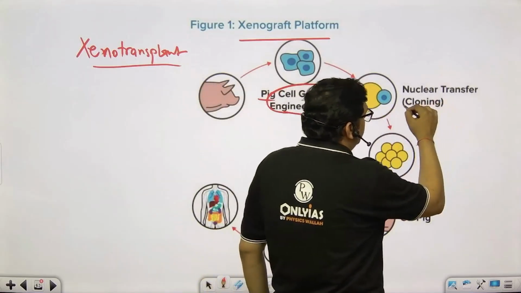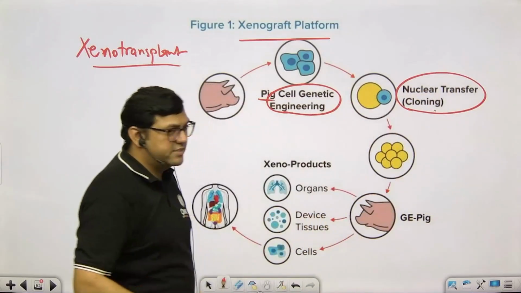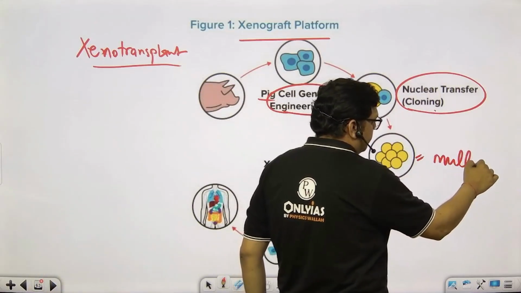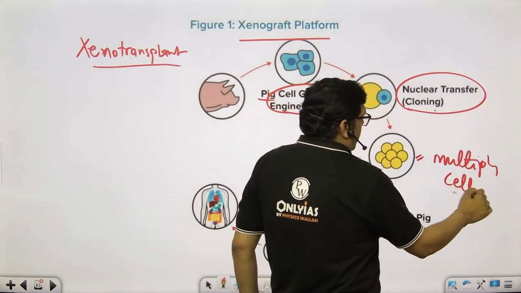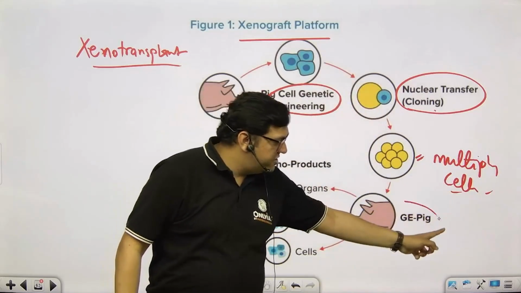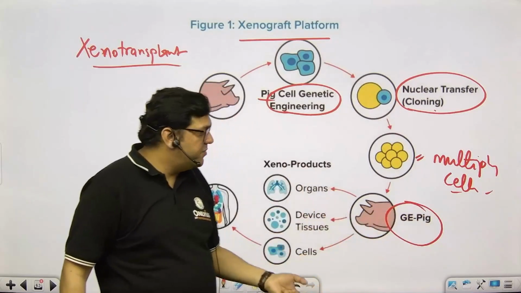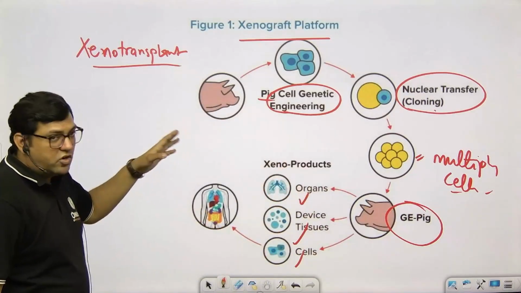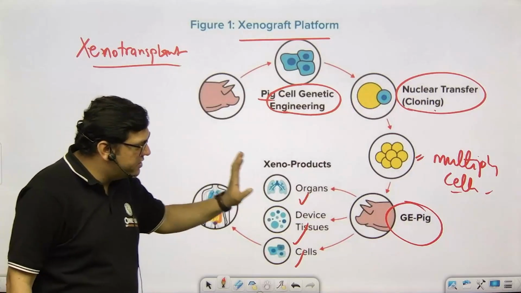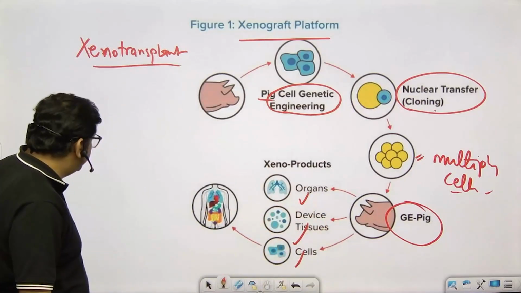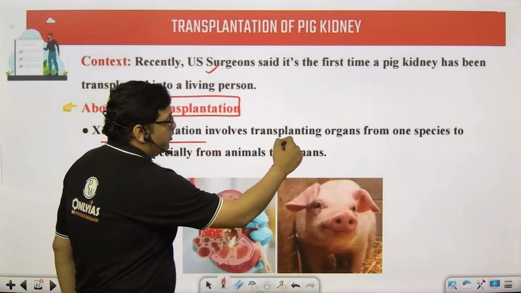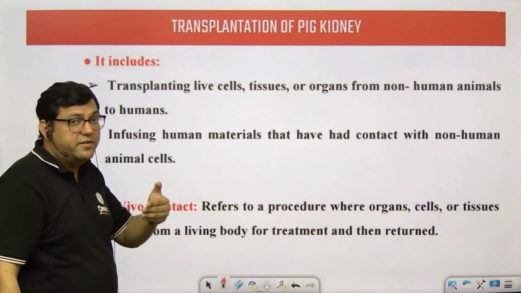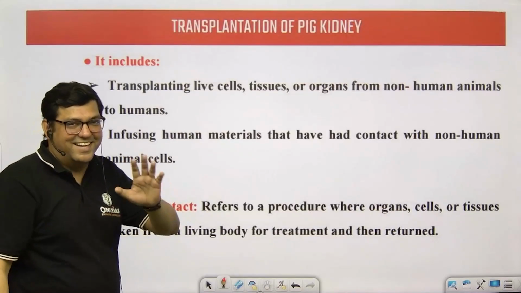So then we do the nuclear cloning. The nucleus is taken, we do the nuclear cloning, and then in the laboratory, we multiply these cells. Once the multiplication of these cells happens, the pig which is born out of it is a genetically engineered pig whose organs are now being used. So remember this, it is not the pig from the wild that has been taken. It is basically the genetically engineered pig which is used. So xenotransplantation involves transplanting organs from one species to another, from one animal to another, and we have used the pig's kidney, right?